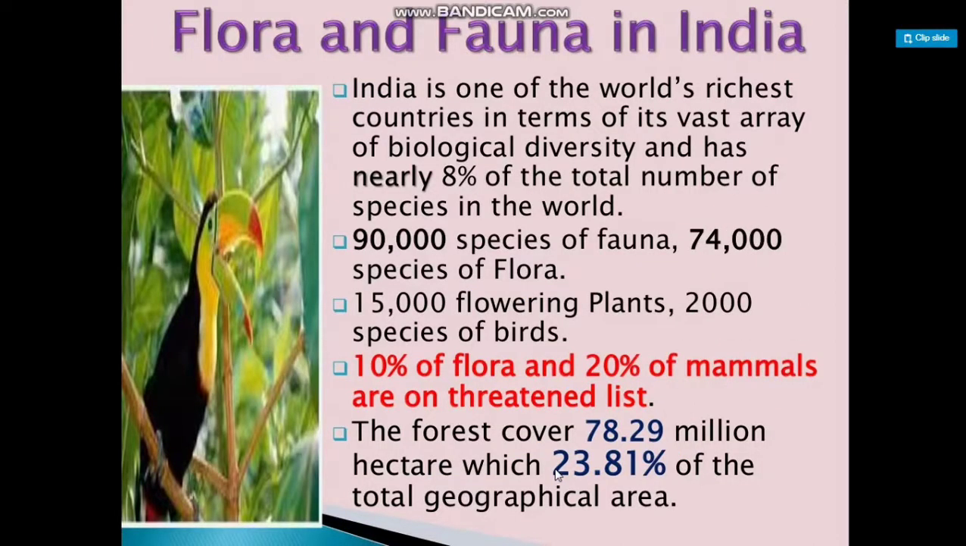The flora and fauna in India. India is one of the world's richest countries in terms of its vast array of biological diversity and has nearly 80% of the total number of species in the world. 90,000 species of fauna, 74,000 species of flora, 15,000 flowering plants, 2,000 species of birds. 10% of flora and 20% of mammals are on the threatened list. The forest covers 78.29 million hectares, which is 23.81% of the total geographical area.